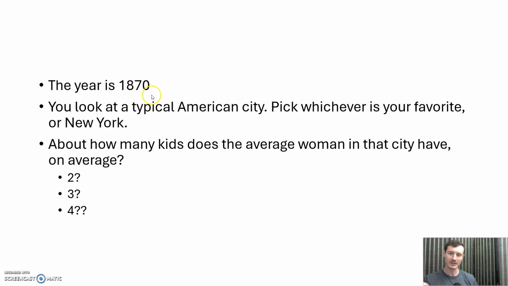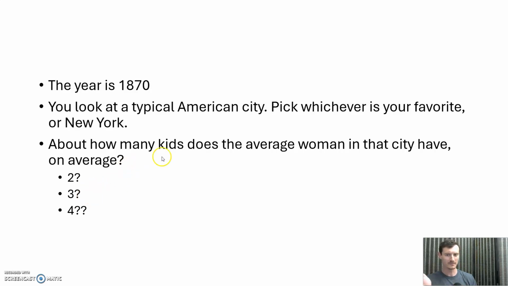So it's 1870, right? Things are beginning to change quickly, right? It is post-Civil War era. You look at some city in America, right? Pick whichever your favorite city is, right? You go into that city and you try to figure out the ratio of how many children who survive past the age of 5 per woman, right? On average. And, is it 2, right? We talked about replacement levels, right? If it's 2, then the population is going to stay the same over time.